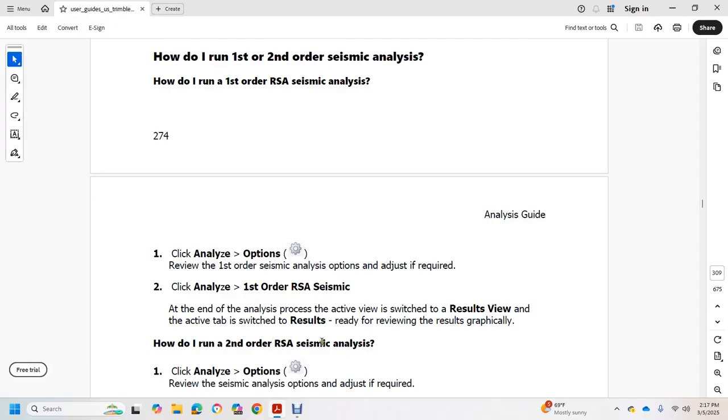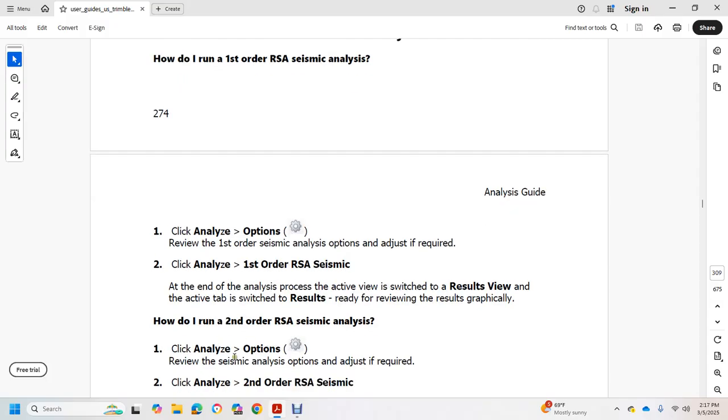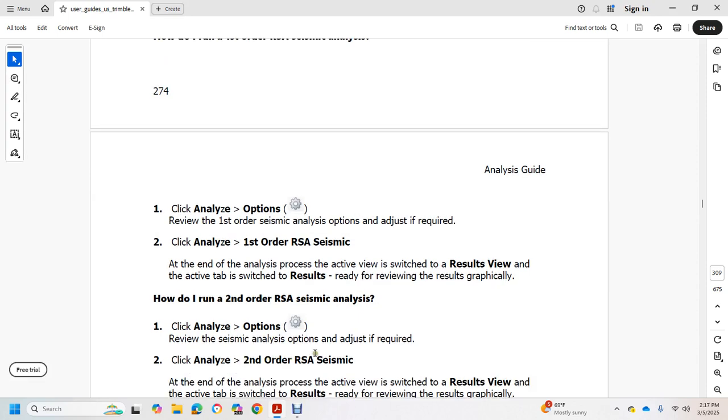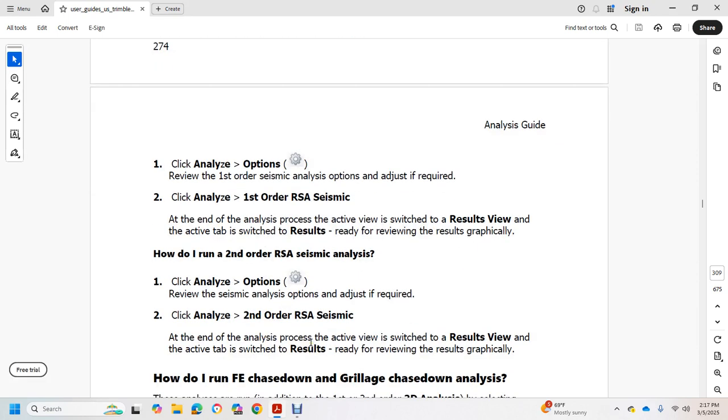How do we run the second order RSA seismic analysis? In the analyzing option, check the seismic analysis option, adjusted if required. Check analysis second order RSA seismic. At the end of the analysis process, the active view switches to the result view with the active tab switched to the result, ready for viewing the result